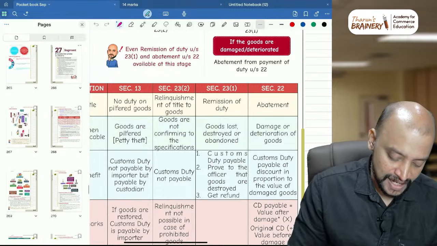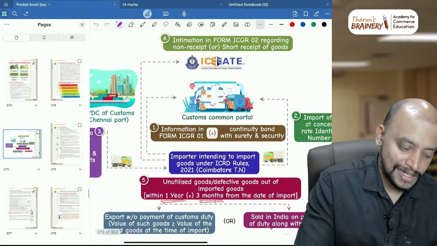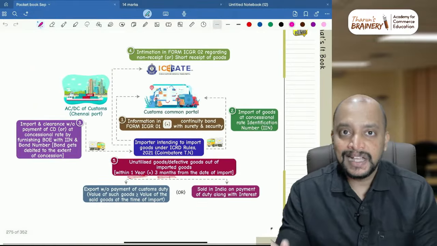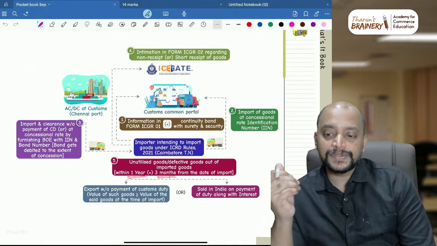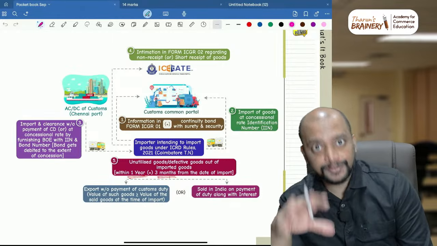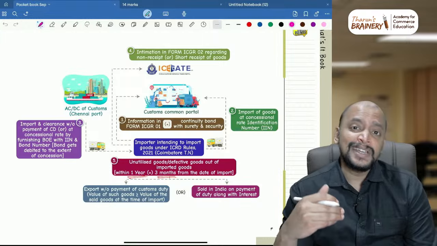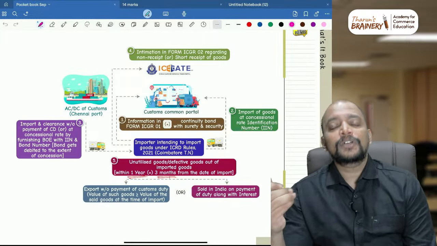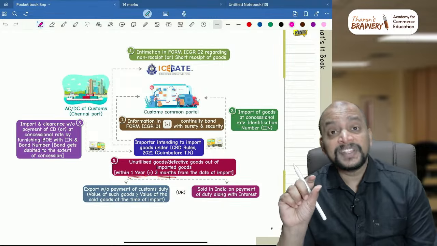Okay, so where they need to focus upon, you can see here the limits is 1 year plus 3 months. Previously unutilized goods, any imported goods which are imported under this particular import of goods at concessional rate of duty rules, needs to be exported or needs to be sold in India along with payment of customs duty with interest within 6 months.